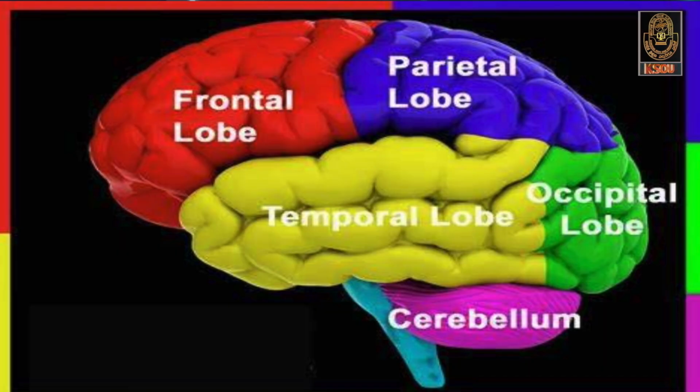Accordingly, there are five different lobes formed. One is the frontal lobe, another is the parietal lobe, then the temporal lobe as well as the occipital lobe, and the fifth lobe is the insula, or the island of Reil, which is hidden within the Sylvian fissure.